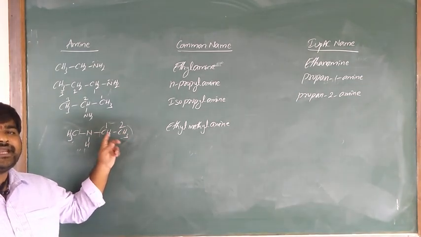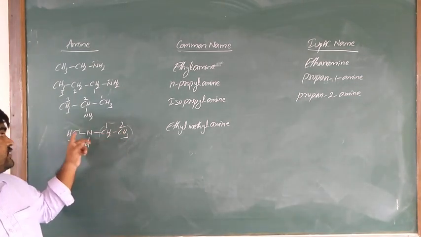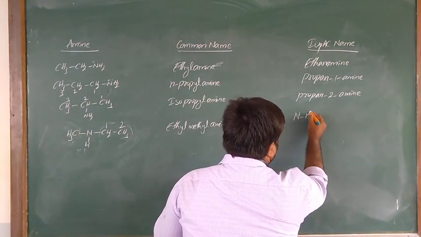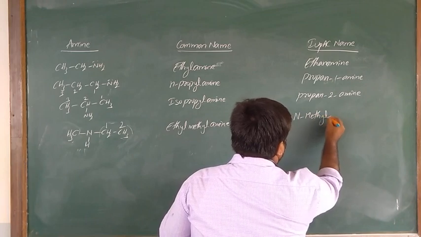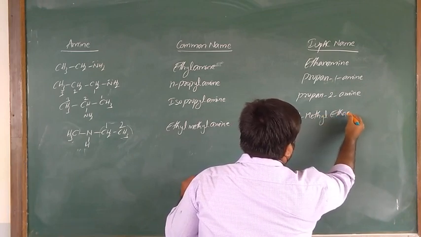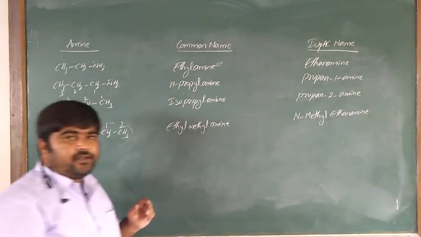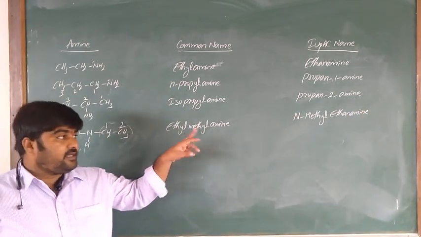It is a parent chain. So that's why N-methyl. This type of nomenclature is very important. N-methyl ethanamine. Is it clear? That is the common name, and this is the IUPAC name.